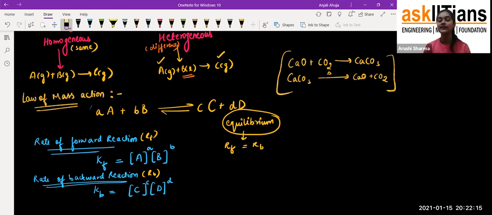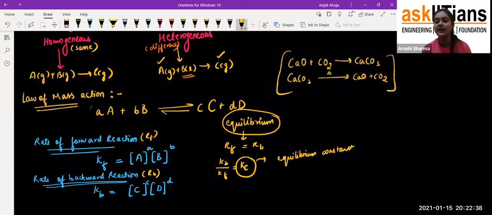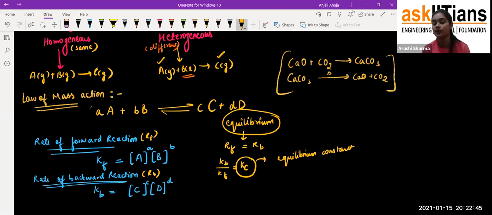So that's how the rate can be written. And if I do that for the equilibrium, Kb by Kf is equal to Kc. So this Kc is called the equilibrium constant. Now you can imagine how we can write it down as the concentration of the reactant side divided by the concentration of the product side.